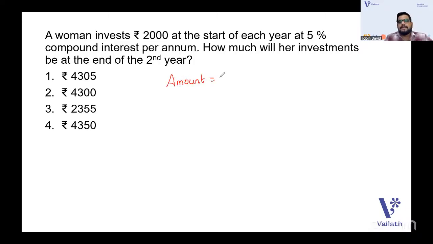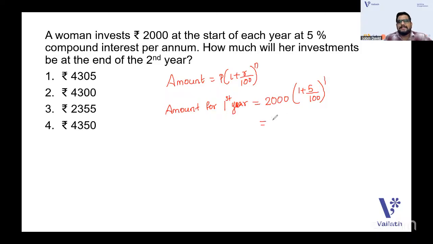It's P into 1 plus R by 100 the whole raised to N. So here, let us calculate the amount at the end of the first year.